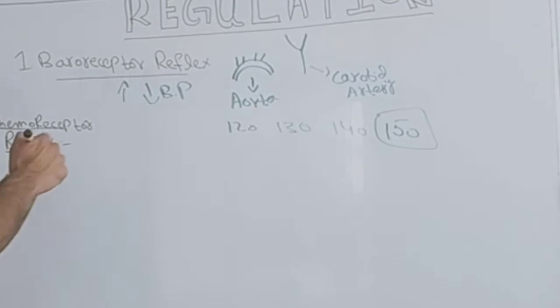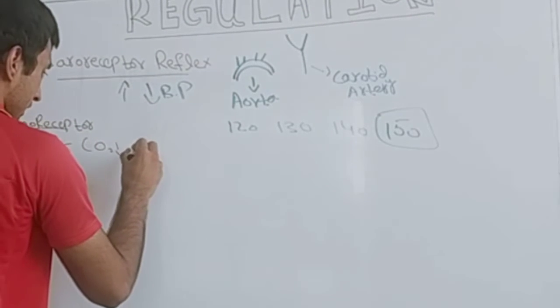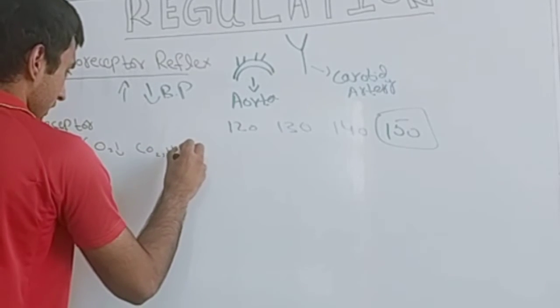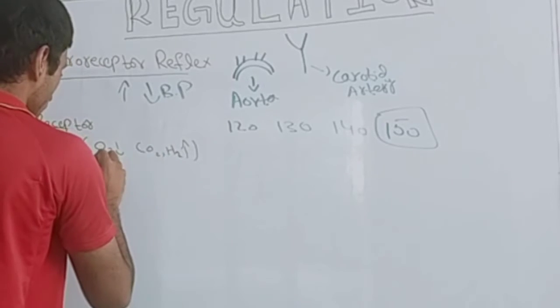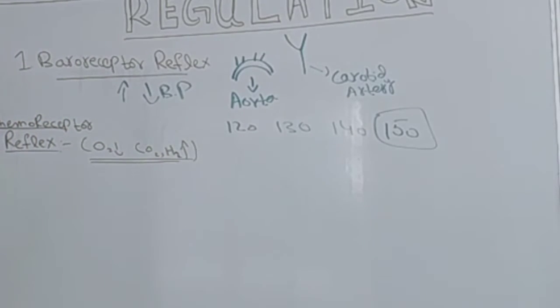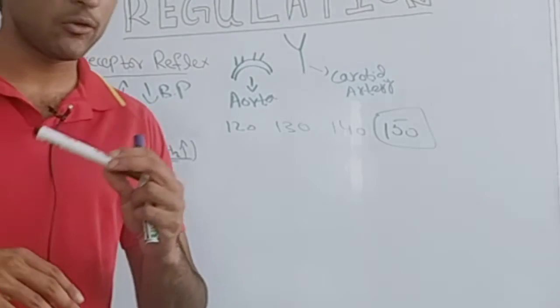If there is a condition in which there is low oxygen and high CO2 and hydrogen in the body, this chemoreceptor reflex is activated, and it increases the heart rate and the respiratory rate.